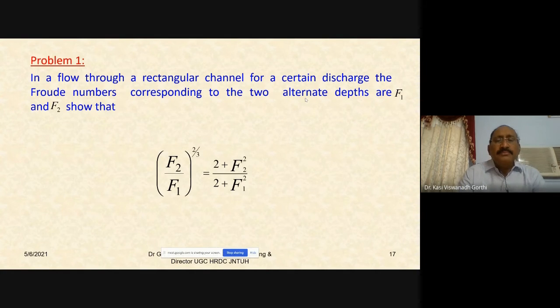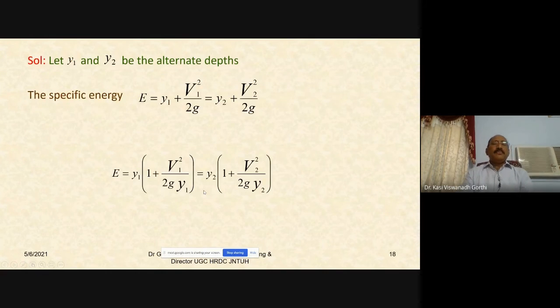And you have to prove that F2 by F1 whole to the power 2 by 3 must be equal to 2 plus F2 square by 2 plus F1 square. On the left hand side, and on the right hand side also, it is related to the Froude numbers F1 and F2. Let Y1 and Y2 be the alternate depths, as we have already been using the same notations. Hence, the specific energy E would be Y1 plus V1 square by 2g with the depth Y1, which is also equal to Y2 plus V2 square by 2g with the depth Y2.